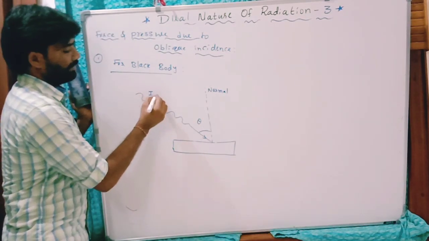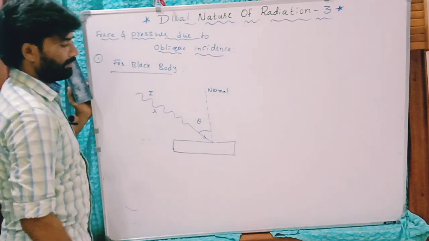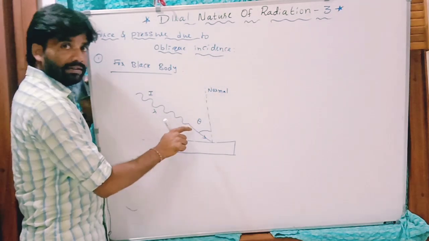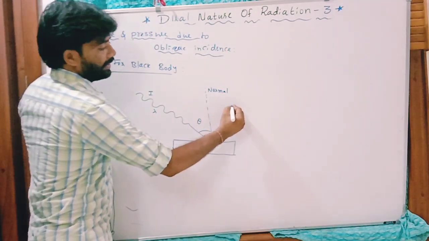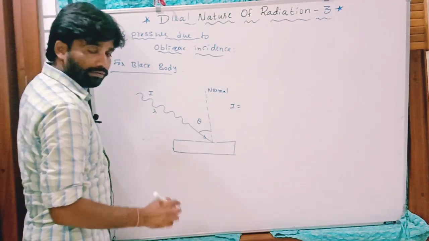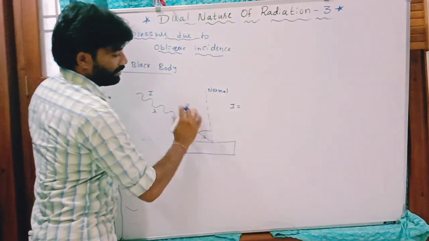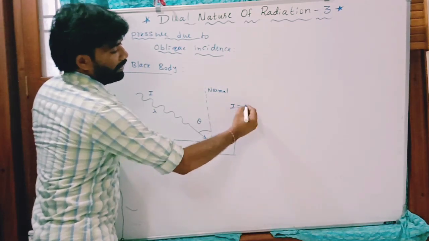If the intensity of this radiation is I and the wavelength is lambda, then for this oblique incidence, we have already learned the intensity in the first lecture itself. What is the intensity of radiation for this oblique incidence?